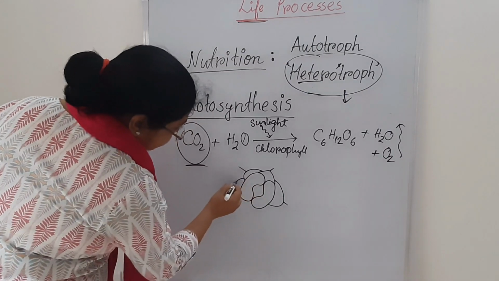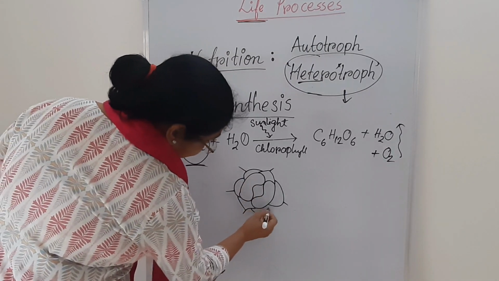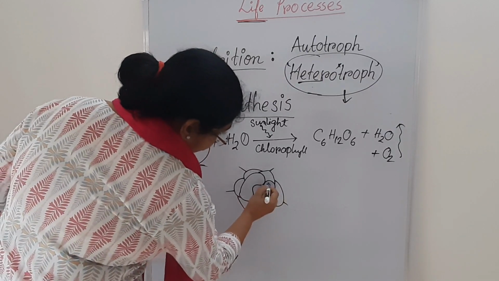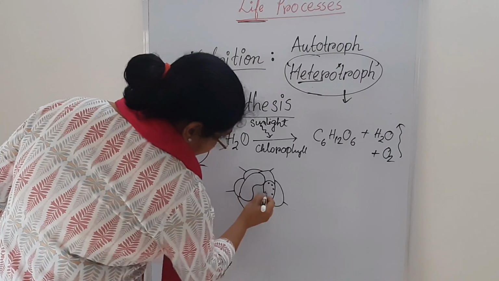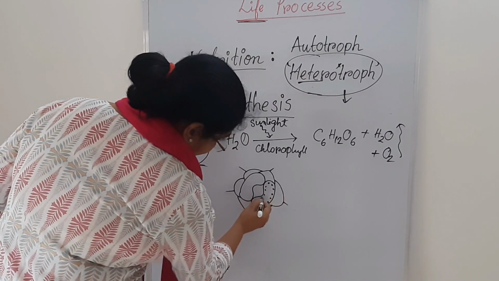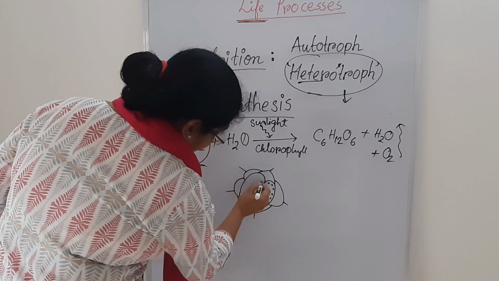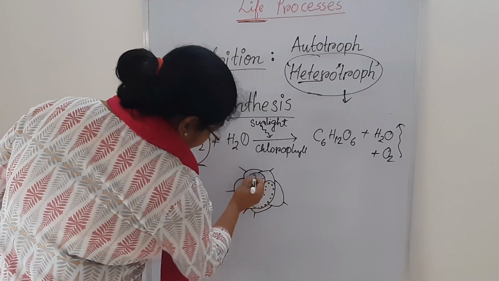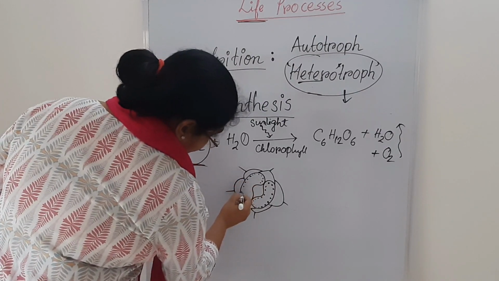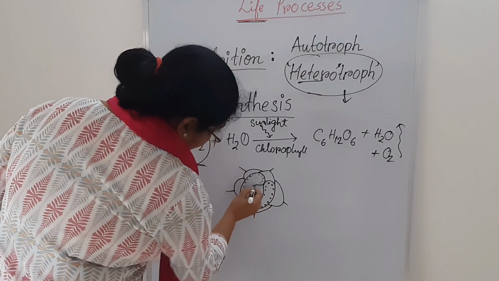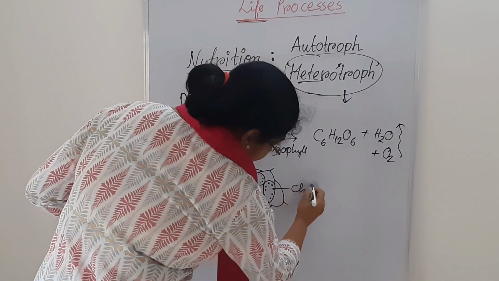So, that is actually the stomata. Stomata, what are those? Those are nothing but chloroplast. Okay. So those are chloroplast.